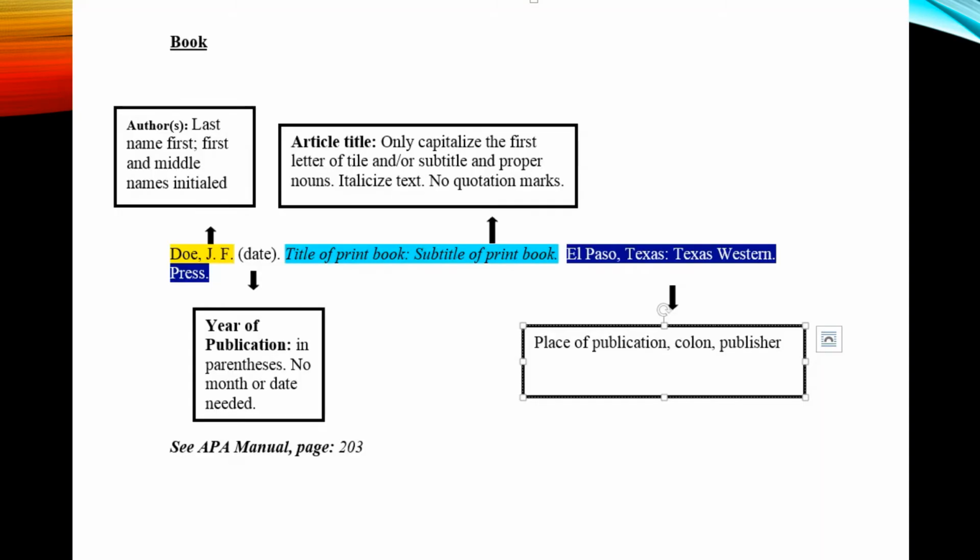Let's say that you want to cite a print book, a physical book. You would look on the title page and the back of the title page for this information. You would include the author's name, last name first, followed by the initials of the first or middle name. And then you would include the date or the copyright date of the publication. You would include the title and the subtitle and only capitalize the first letter of each. Period. And then you would include the place of publication, colon, and then include the publisher. And to see more information, see page 203.